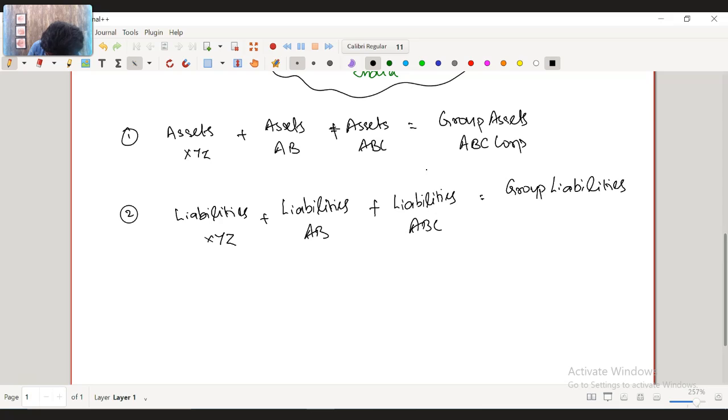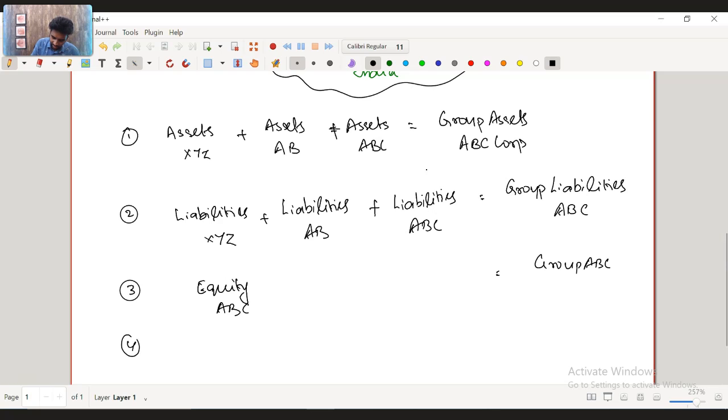Then the equity of the subsidiary will not be included. The equity of the branch will also not be included because that will get cancelled against each other, and the equity of ABC will be included to call it group equity.